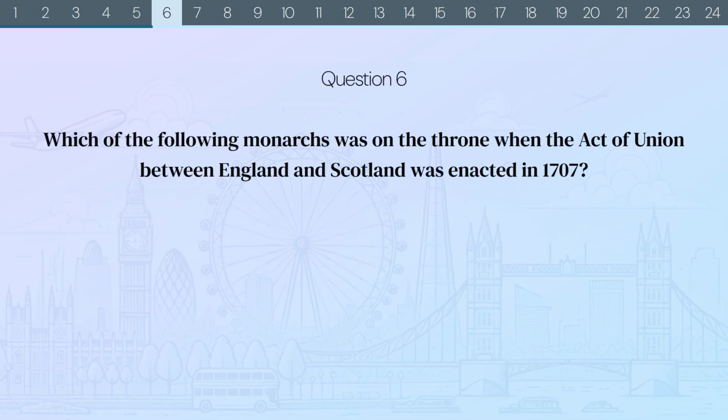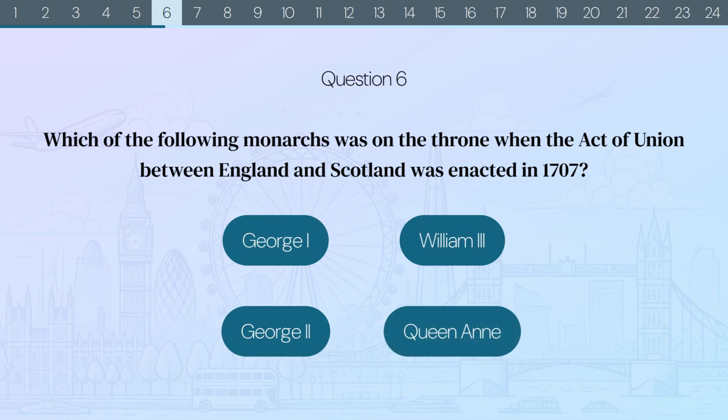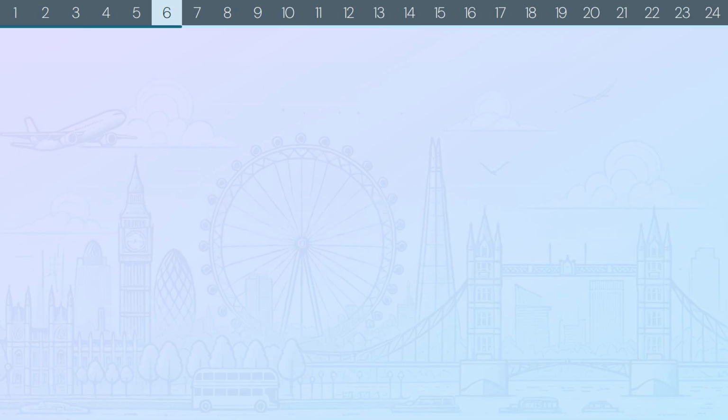Question 6. Which of the following monarchs was on the throne when the Act of Union between England and Scotland was enacted in 1707? George I, William III, George II, or Queen Anne? The correct answer is Queen Anne. Did you know? Queen Anne's reign saw the unification of England and Scotland, creating the Kingdom of Great Britain. This was a pivotal moment in British history, shaping the political landscape of the region.